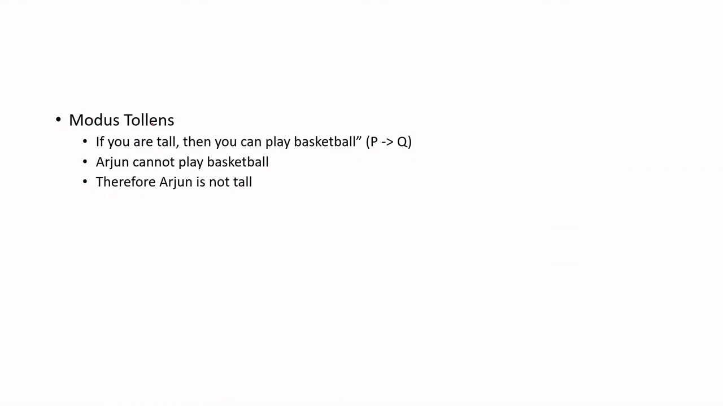Similarly, another example, for modus tollens: if you are tall, then you can play basketball. We already stated that as P implies Q. Now Arjun cannot play basketball. So from this, according to modus tollens, you can say that Arjun is not tall.